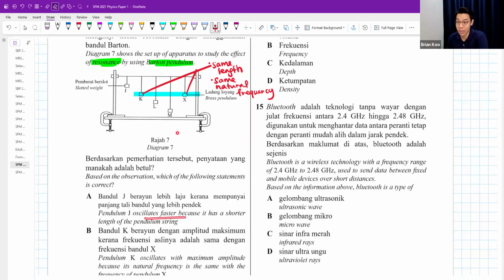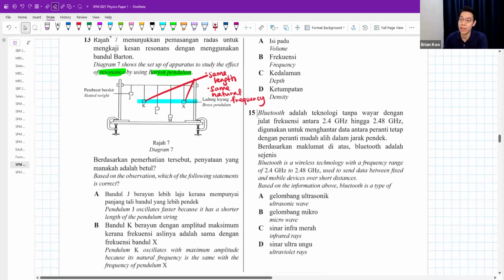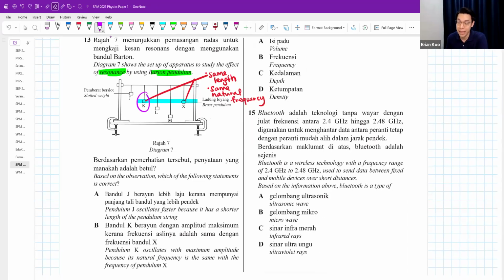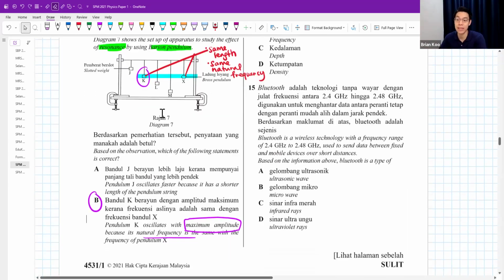J oscillates faster because it has a shorter length. Not really. I want to look for the best observation for my experiment. K will oscillate at maximum amplitude. That is spot on. Maximum amplitude is the keyword. It will swing the highest. Amplitude is how high can you go, the maximum displacement you can go. Yeah, because its natural frequency is the same as X. That is correct. Whatever I just explained, right?